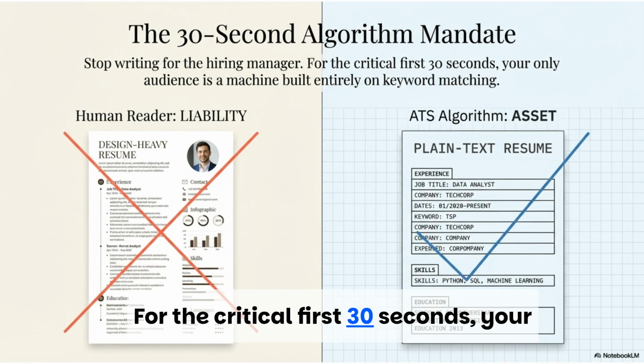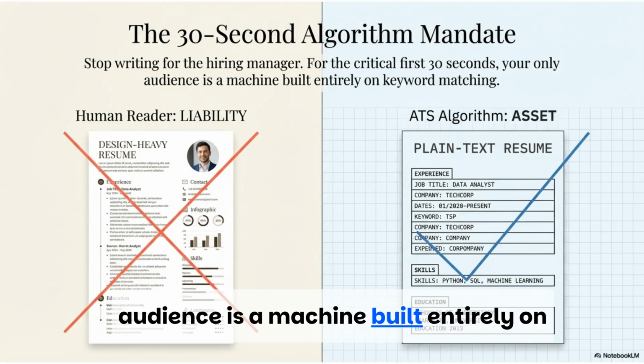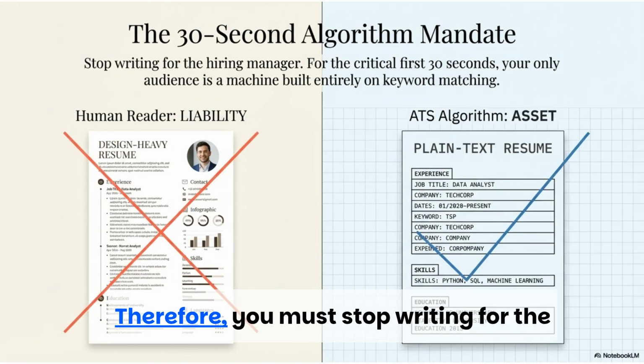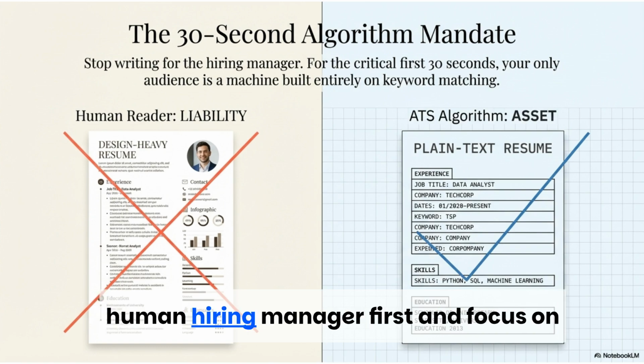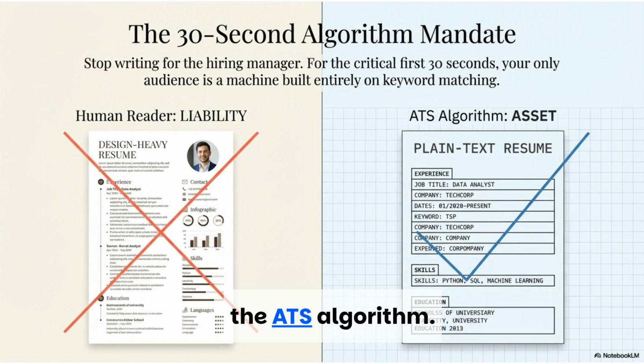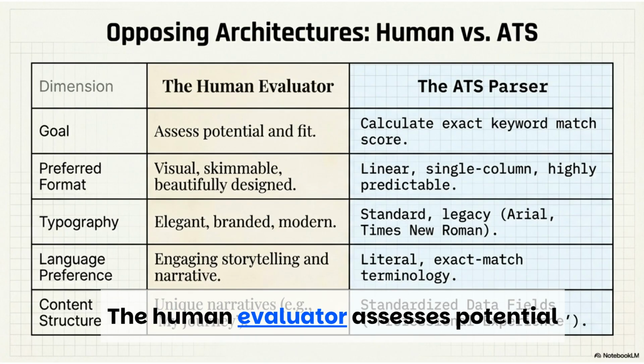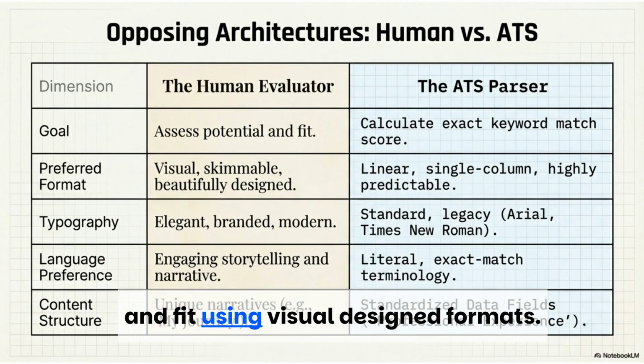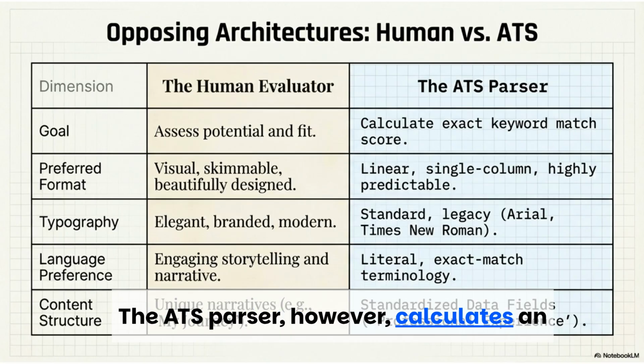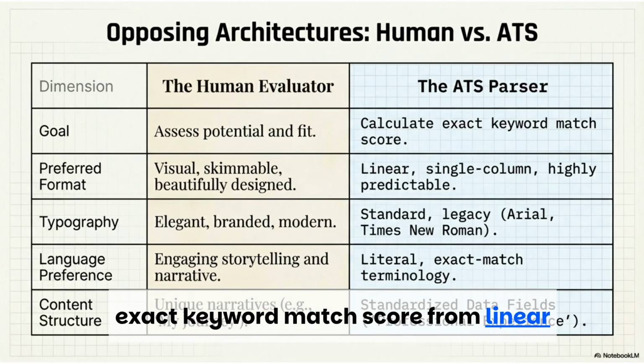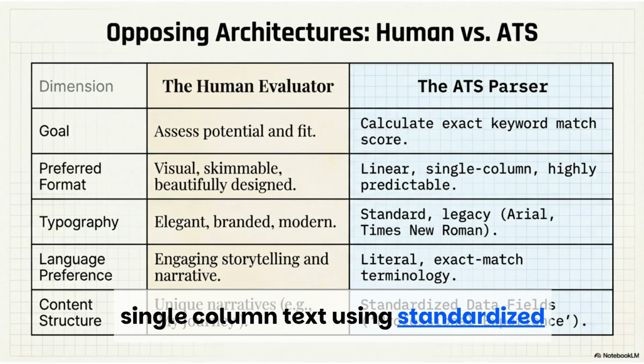For the critical first 30 seconds, your audience is a machine built entirely on keyword matching. Therefore, you must stop writing for the human hiring manager first and focus on the ATS algorithm. The human evaluator assesses potential and fit using visual, designed formats. The ATS parser, however, calculates an exact keyword match score from linear, single-column text using standardized terminology.